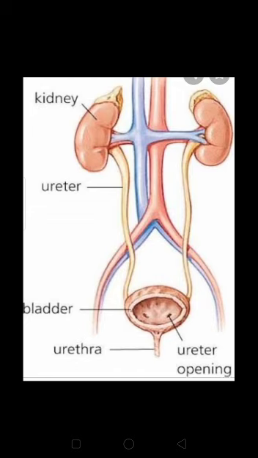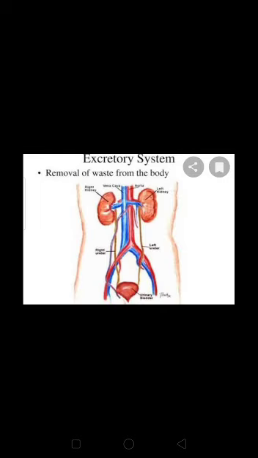The two kidneys remove waste from the blood in the form of urine. There is a bladder. We pass our waste through urine. This is called the excretory system. It removes all the waste from our body.